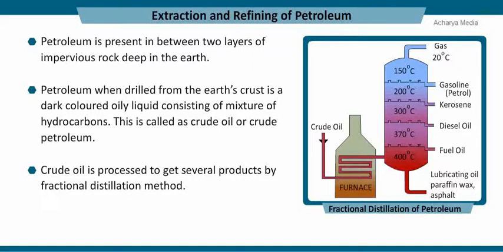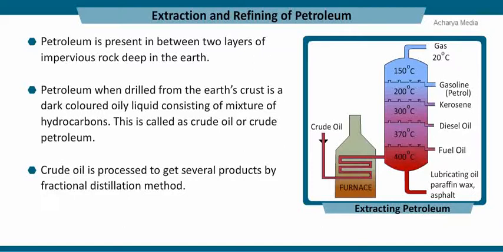During this method, crude petroleum is poured into a furnace and heated to 400 degrees Celsius. The vapors are sent into a long tower with very high temperature maintained at the bottom of the tower, and the temperature gradually decreases to 20 degrees Celsius at the top. As the vapor of crude oil moves along the length of the tower, it gets cooled down.